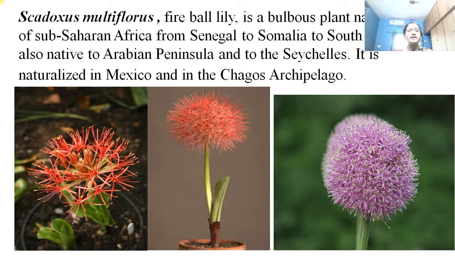Then this is Scadoxus multiflorus. It is called Mayflower or May ball, and in May or late April, we see this ball-like structure. This is the inflorescence, and these are the flowers we can see here, and they are found in the garden. We can see the beautiful globose inflorescence in the month of May.